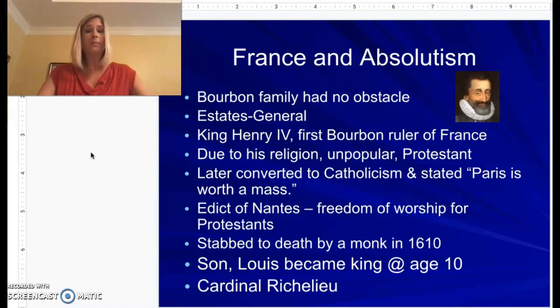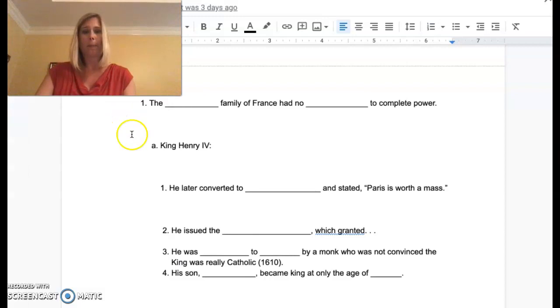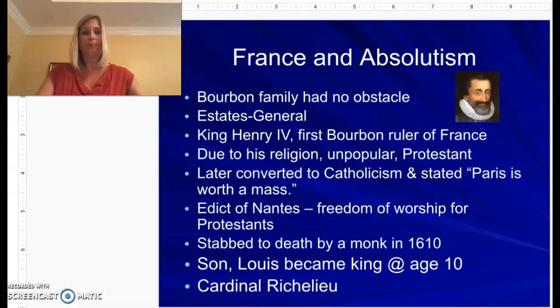Now, there is one group that I need to mention called the Estates General. So you have a little bit of information. Let me show you where. Right here, right before we go to A, I want you to write down Estates General, and I'm going to repeat a couple times what I want you to know about the Estates General.